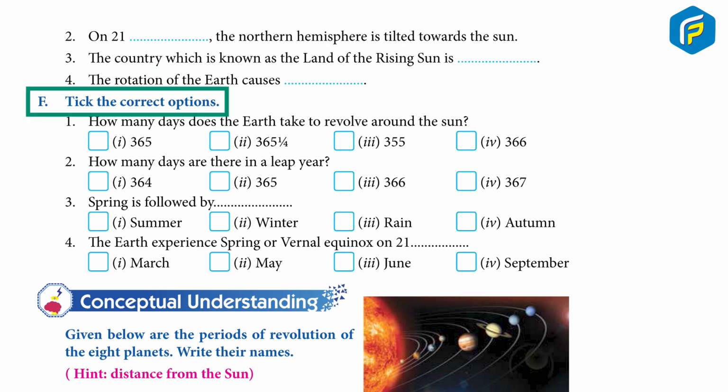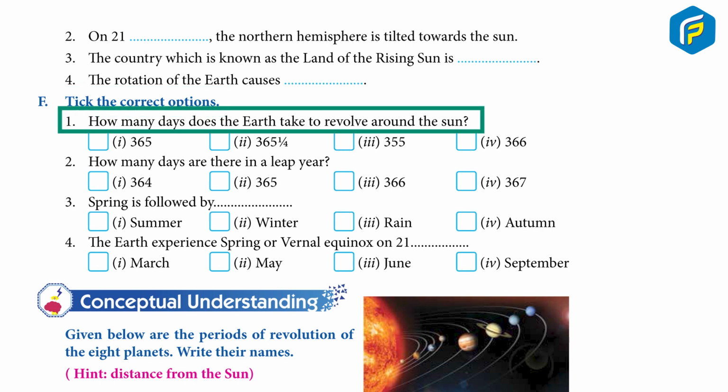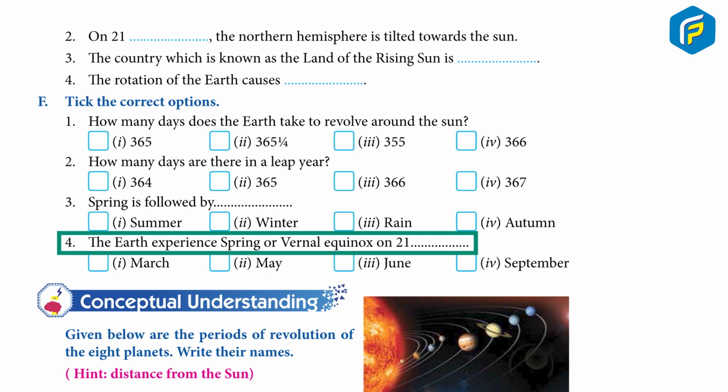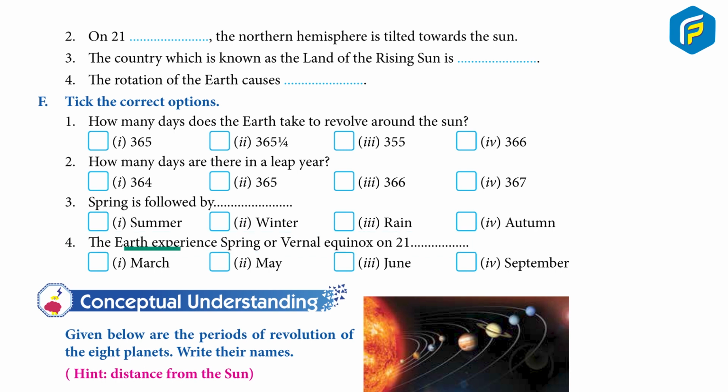F. Choose the correct options. 1. How many days does the Earth take to revolve around the sun? 1. 365 days. 2. 365 and 1 upon 4. 3. 355. 4. 366. 2. How many days are there in a leap year? 1. 364. 2. 365. 3. 366. 4. 367. 3. Spring is followed by dash. 1. Summer. 2. Winter. 3. Rain. 4. Autumn. 4. The Earth experiences spring or vernal equinox on 21 dash. 1. March, 2. May, 3. June, 4. September.